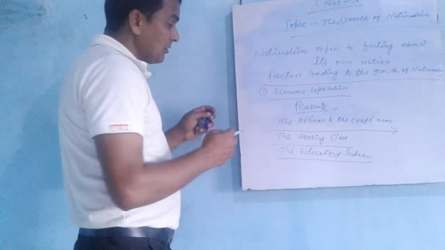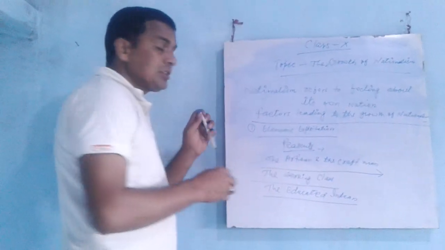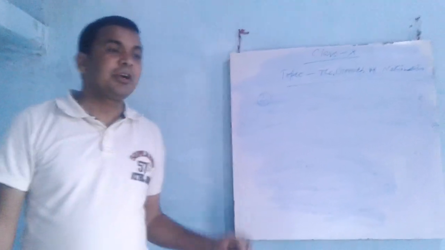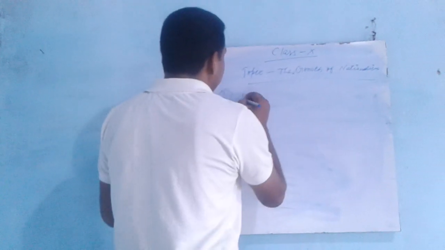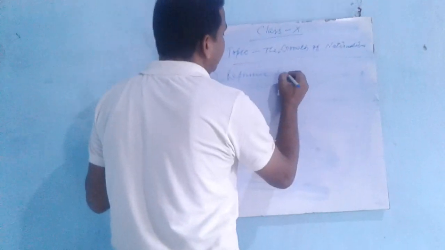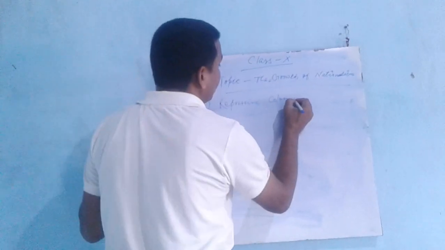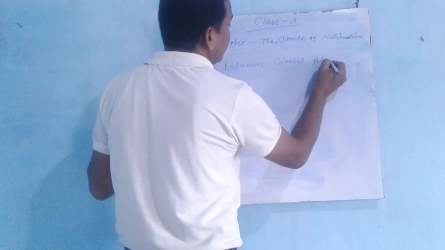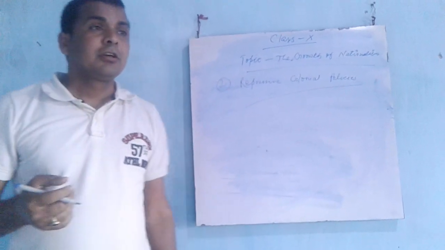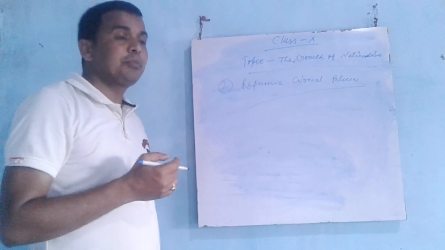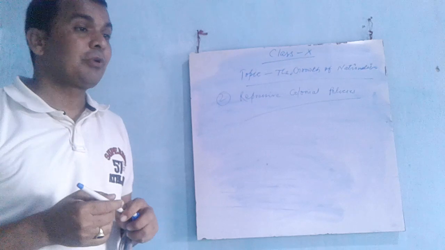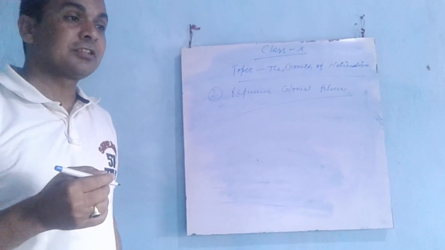Now, point number two, the repressive colonial policies. The British made repressive colonial policies to rule over India, as they wanted to stop the growth of nationalism.